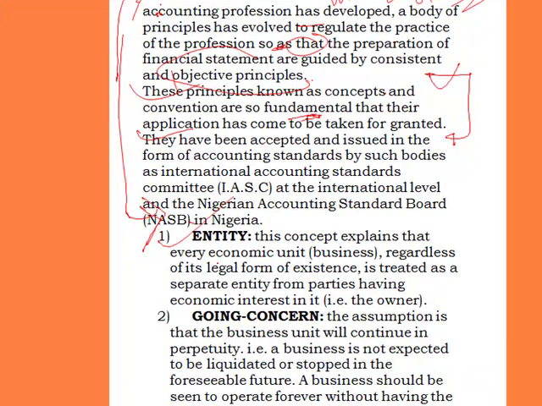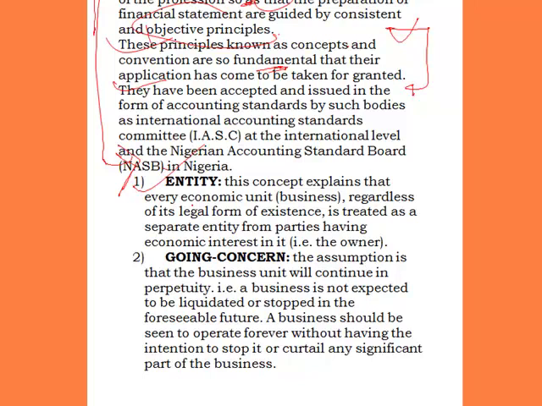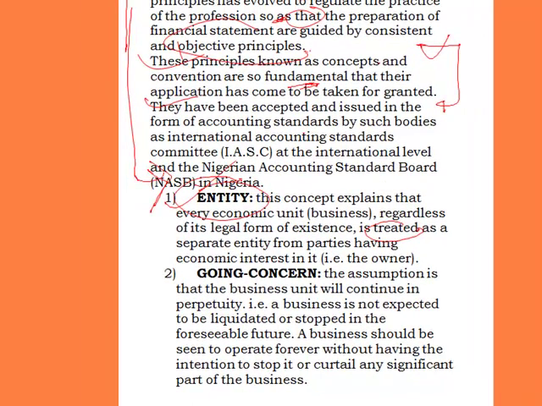Entity concept. Now, this concept explains that every economic unit or business, regardless of its legal form of existence, is treated as a separate entity from parties having economic interest in it. What the entity concept is just saying, as one of the assumptions of accounting, is that every economic unit or every business must be treated as being different from the persons that have a proprietary interest in it, or an economic interest in it.